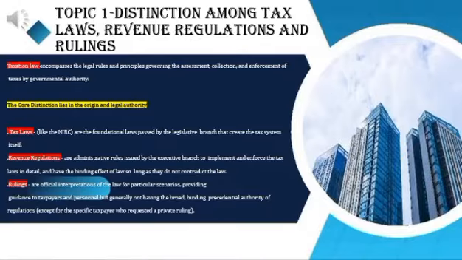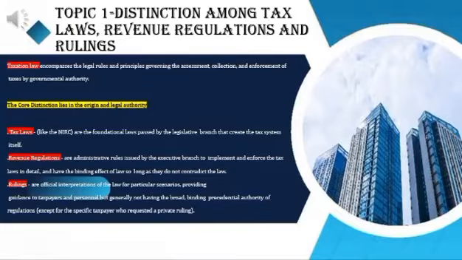Revenue regulations are administrative rules issued by the executive branch to implement and enforce the tax laws in detail, and have the binding effect of law so long as they do not contradict the law. Rulings are official interpretations of the law for particular scenarios, providing guidance to taxpayers and personnel but generally not having the broad, binding presidential authority of regulations, except for the specific taxpayer who requested a private ruling.